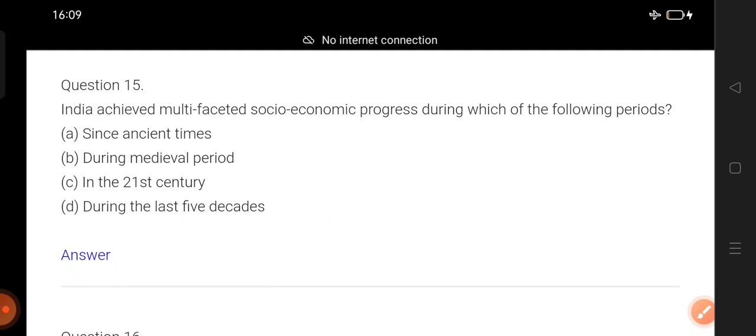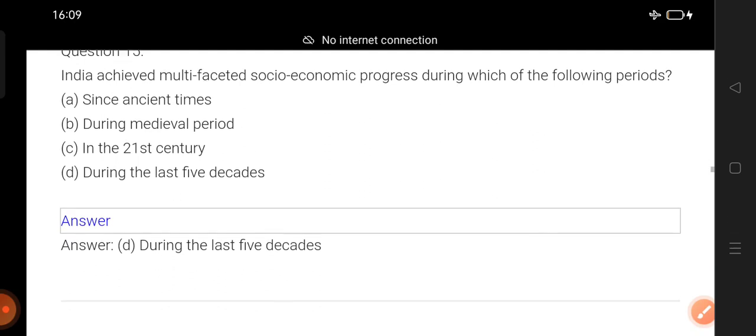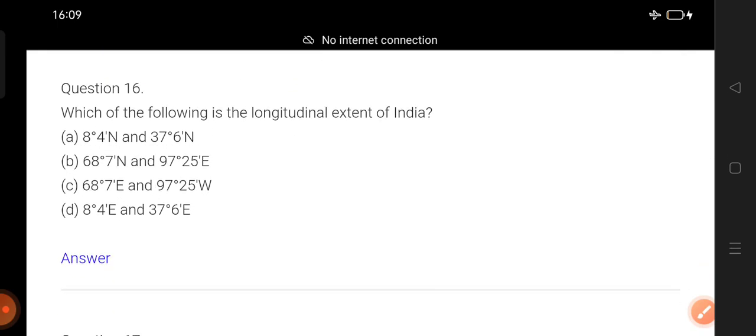Okay. Answer, perhaps you know, it might be given at the end of the chapter or the beginning of the chapter, I don't remember, whatever. Okay, if you know the answer, now counting begins. 1, 2, 3. Disclose the answer. Okay, during the last 5 decades, there has been very good progress in India, it says. Okay, now question number 16.